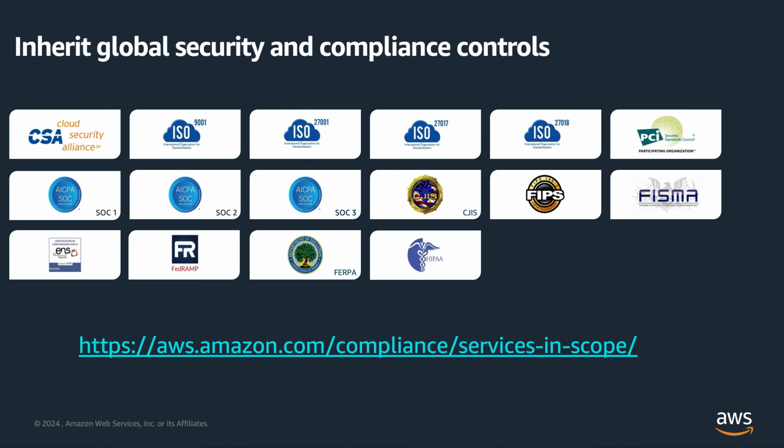So you inherit the most comprehensive compliance controls with AWS. Here AWS supports more security standards and compliance certifications than any other offering, including PCI DSS, HIPAA, or FedRAMP, GDPR, FIPS 140-2, and so forth. And that's something that helps the customer satisfy the compliance requirements for virtually every regulatory agency around the world.